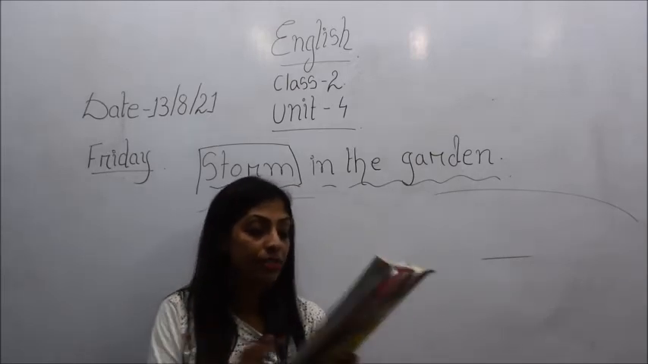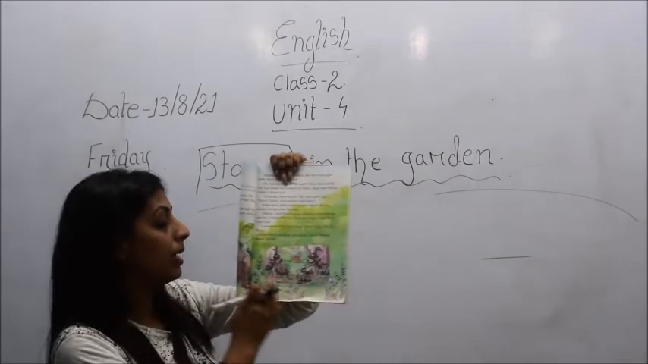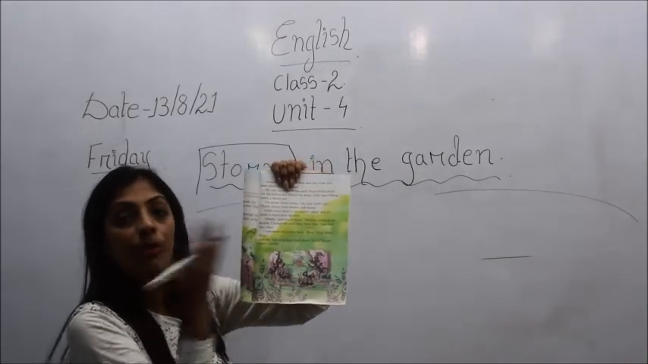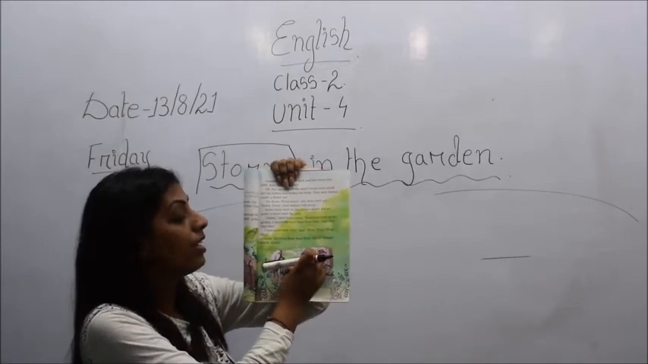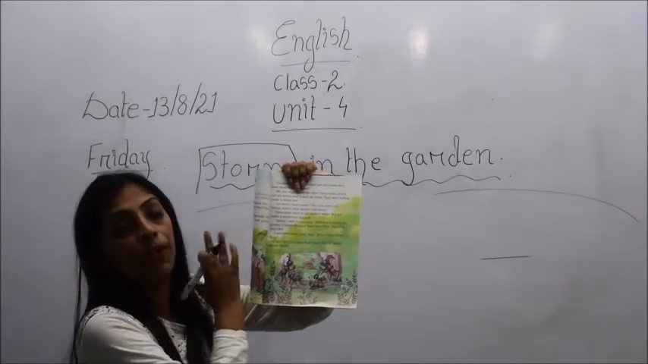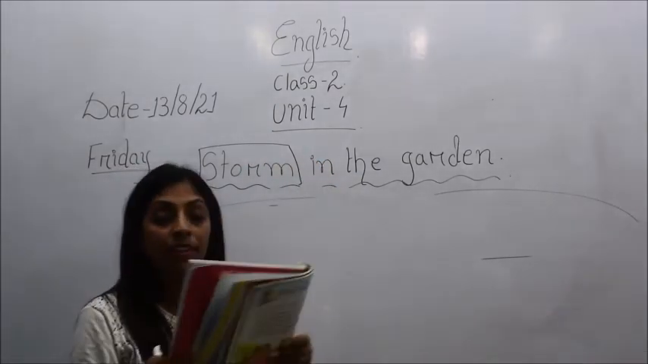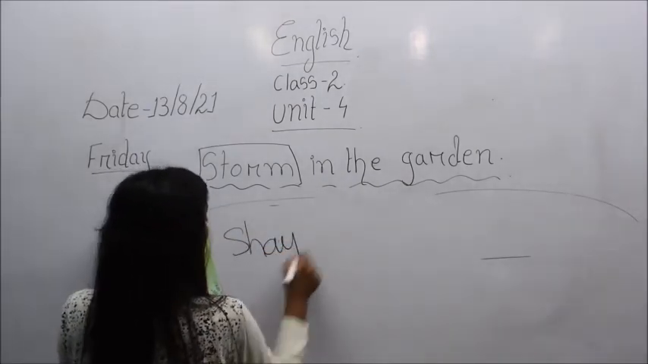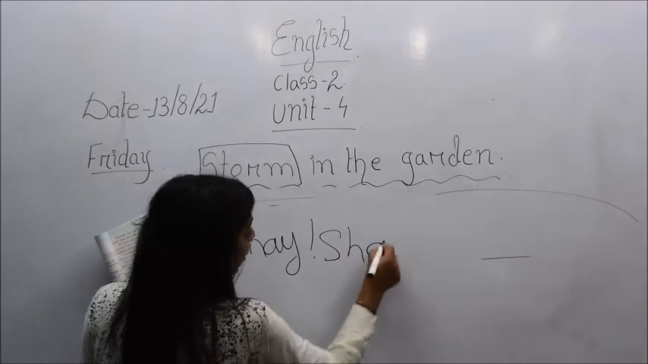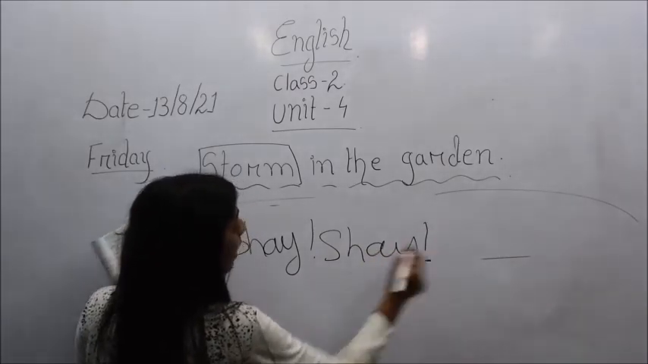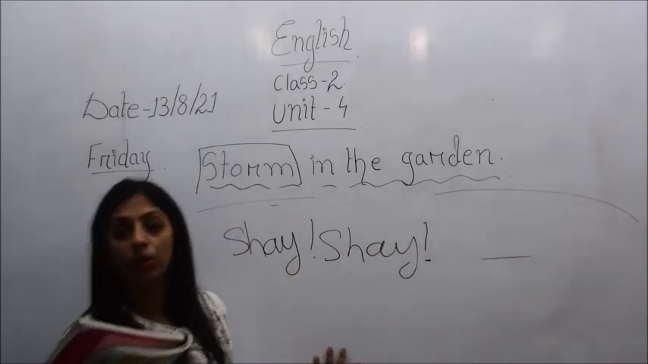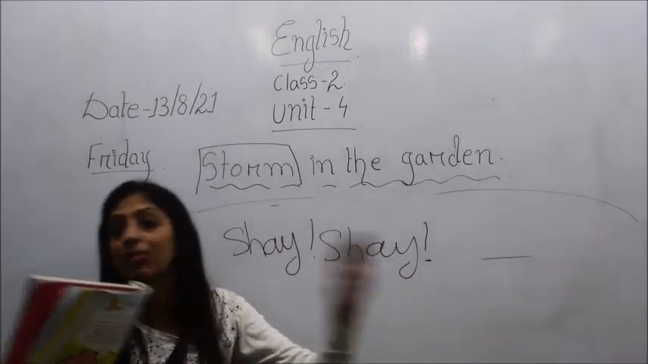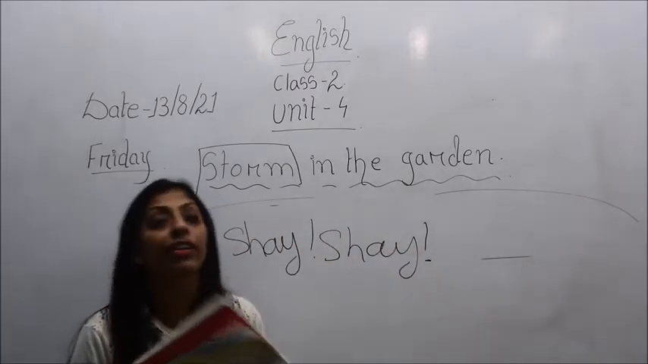All the trees you see here in the picture, a picture of a very strong wind blowing has been shown, and all the trees and leaves are blowing in a particular direction. And what sound has been mentioned here? S-H-A-Y, shay. These kinds of sounds were made when the strong wind was blowing and the leaves of the trees were blowing in that same direction.